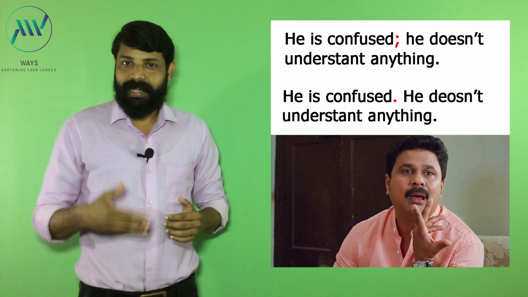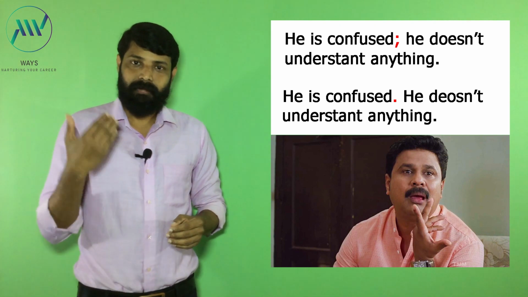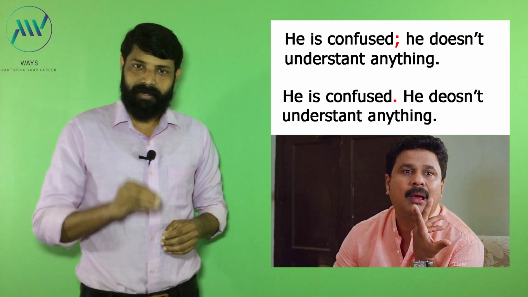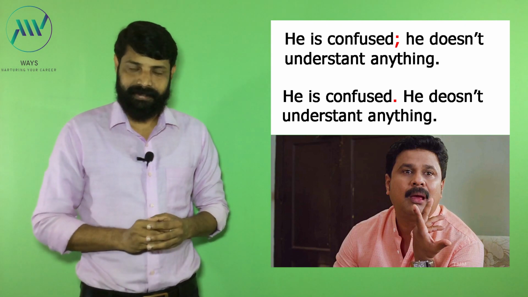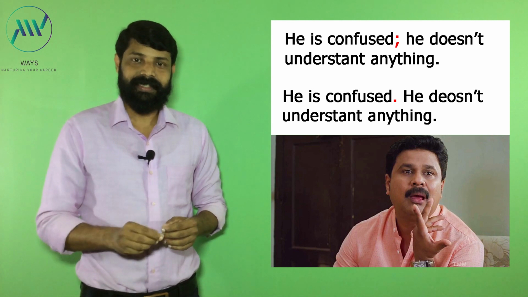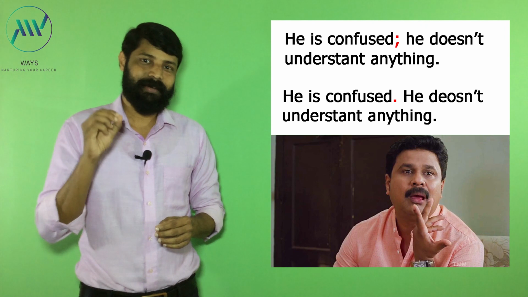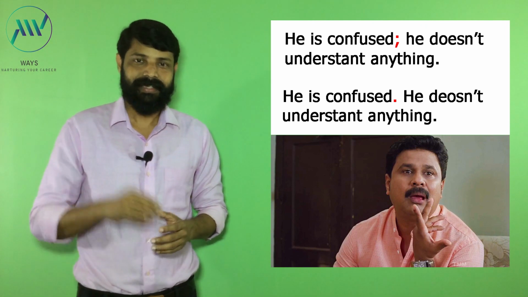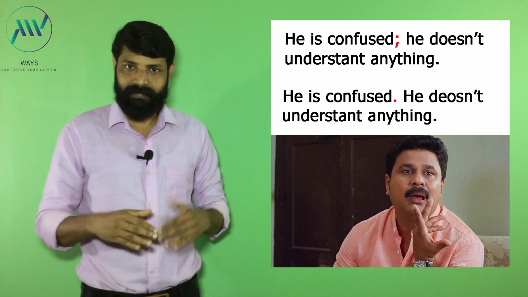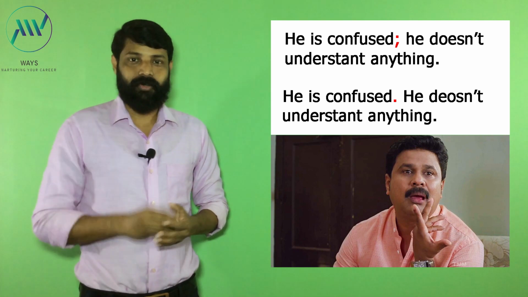It is purely the writer's choice to use a semicolon or a period because both imply different kinds of meaning. When the writer uses a semicolon between two complete sentences, the writer is telling the reader the second sentence is the continuation of the first one. When the writer is using a period between two complete sentences, then the writer is telling both sentences are completely different, different ideas, different sentences. It is purely his choice.